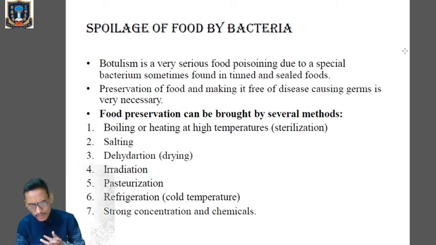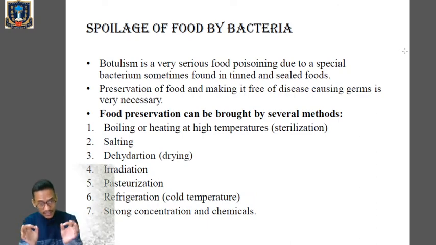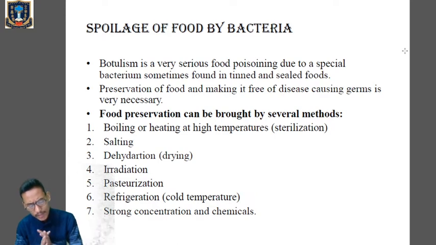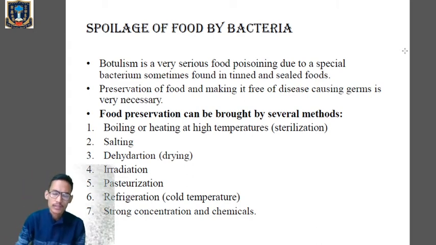Then the seventh method is strong concentration and chemicals, where jams and pickles do not get spoiled because they have a strong concentration of sugar and salt respectively. The increased concentration of the solute causes plasmolysis and death of many bacteria or mold that may creep in. Sometimes preservatives like sodium benzoate are also added to tinned food and squashes. So these are the seven methods applied for the preservation of food, and this comes under the harmful role of bacteria.